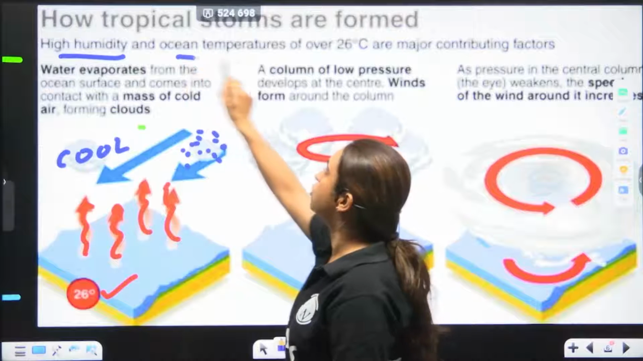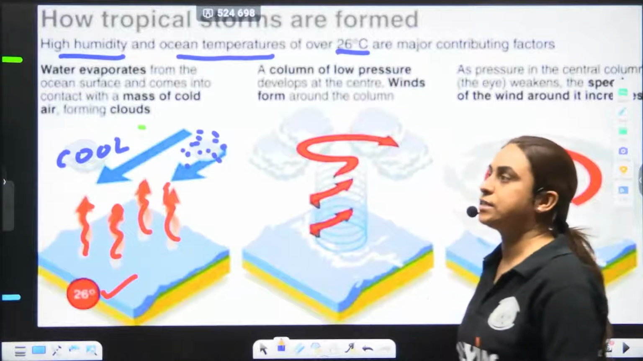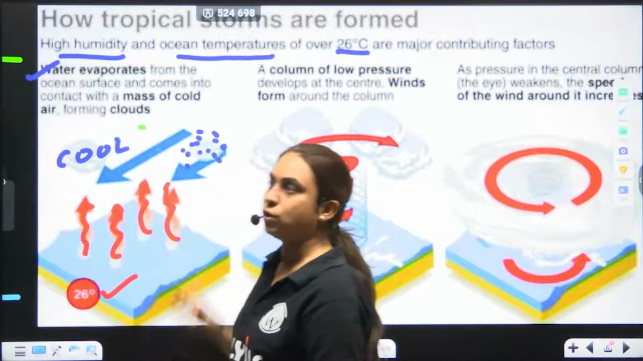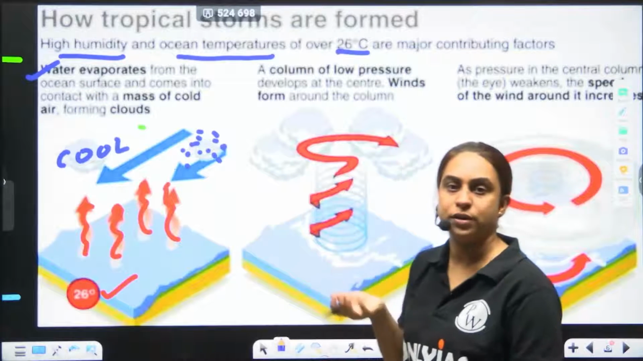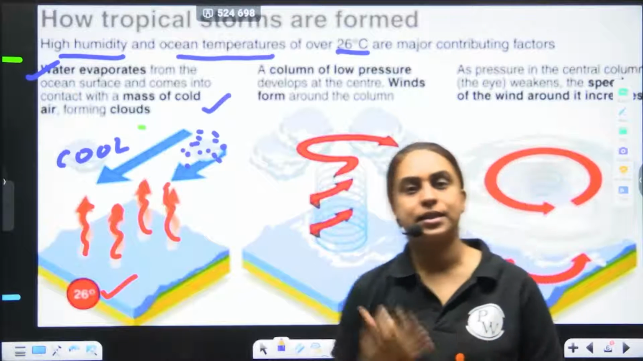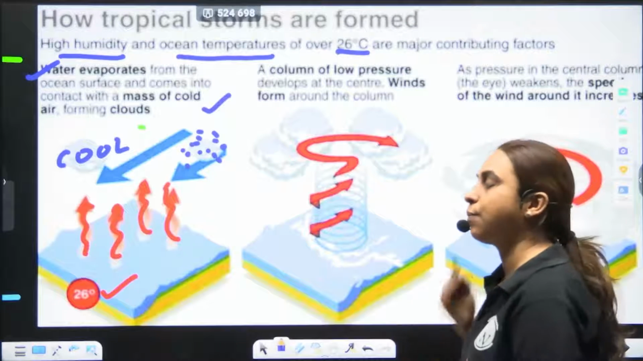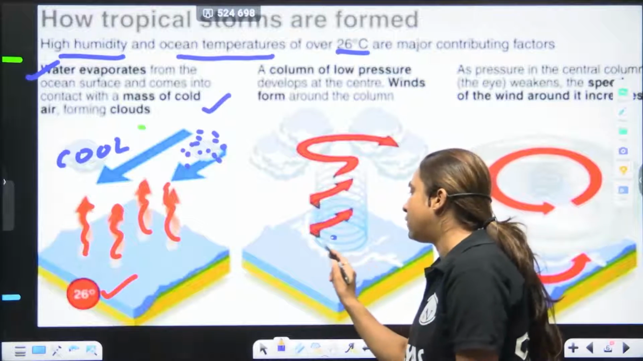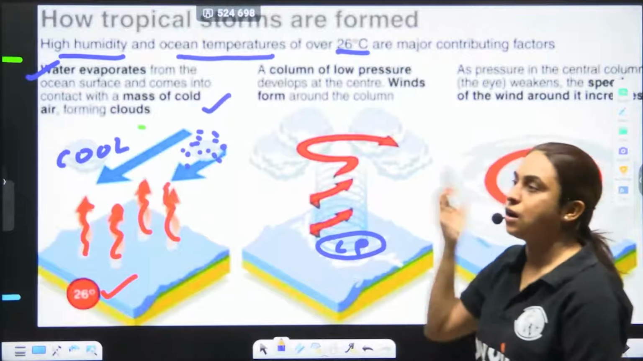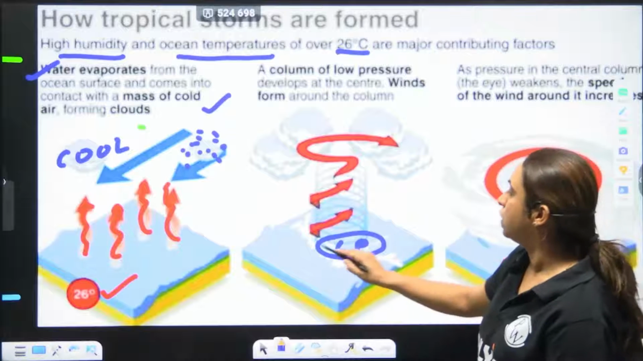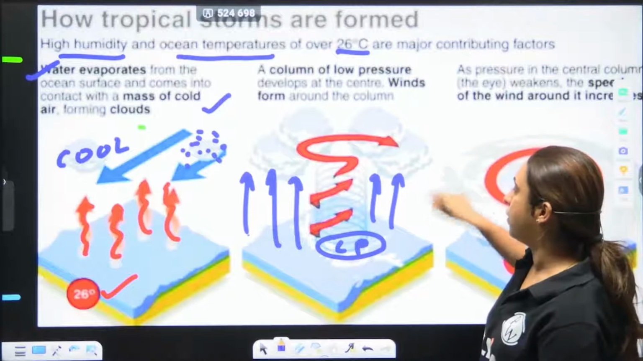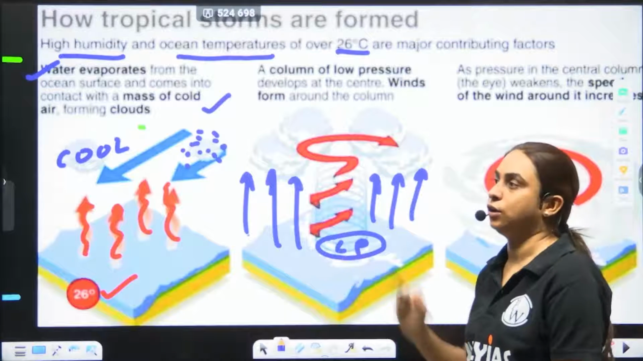And the ocean temperature should be above 26 degrees Celsius. What happens? The water evaporates from the ocean surface. Water vapor is evaporating, and what is it forming? It is forming clouds. As this happens on a continuous basis, a low pressure starts generating. So here there is a lot of warm air rising, and a low pressure is starting to develop.